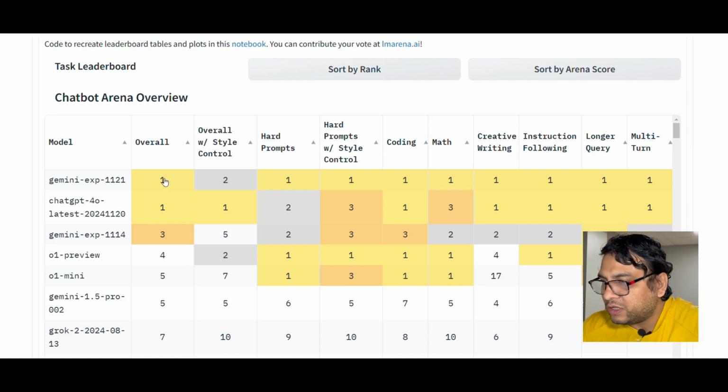The overall rank for Gemini EXP 1121 and ChatGPT 4o latest is 1. For coding, they again ranked the same. For math, Gemini is rank 1 and ChatGPT is 4. Then creative writing, they are 1 each. Then instruction following, longer query and multi-turn.